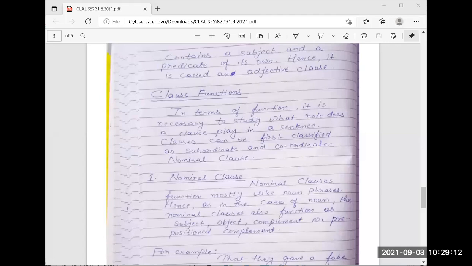What is a nominal clause? Okay, nominal clause क्या है? Example of a nominal clause. Can any one of you give me one?